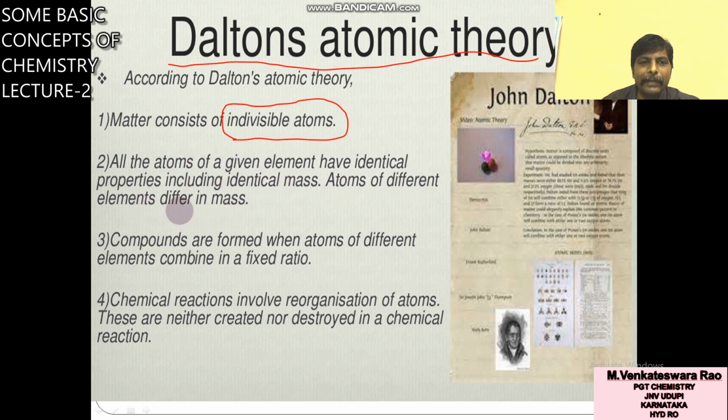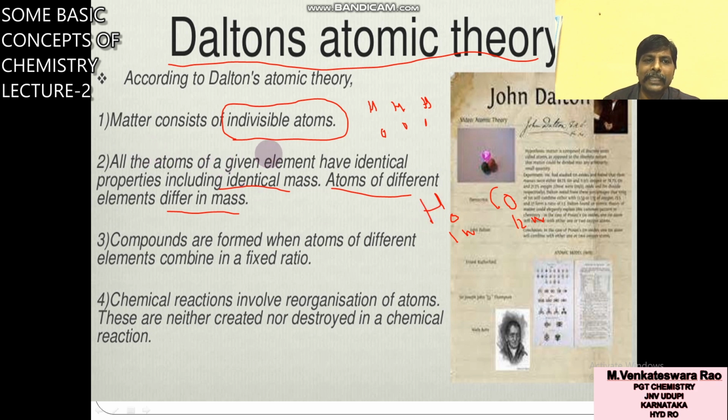Atoms of different elements have different properties, different mass. You take hydrogen gas, all hydrogen atoms have the same mass. You take one hydrogen atom and one carbon atom, its mass is 1 nearly, here it is 12 u, here it is 1 u. So an atom of hydrogen and an atom of carbon have different masses.